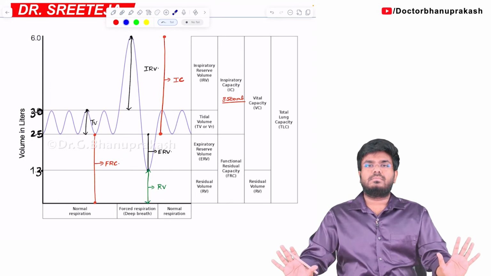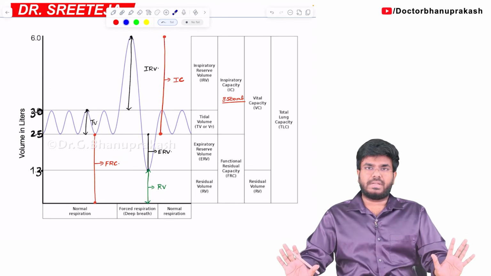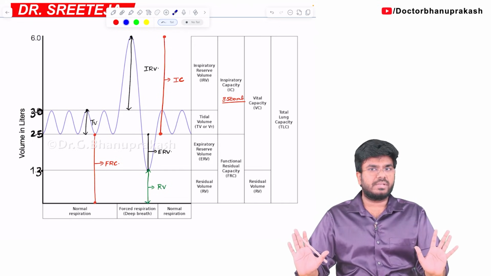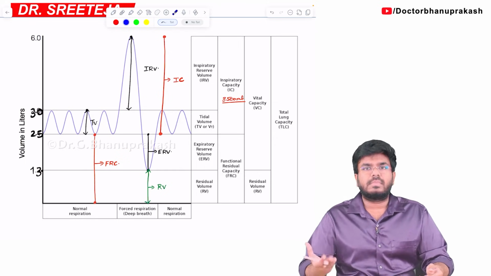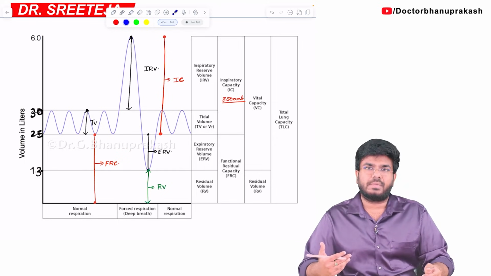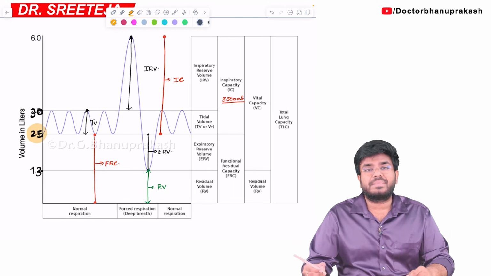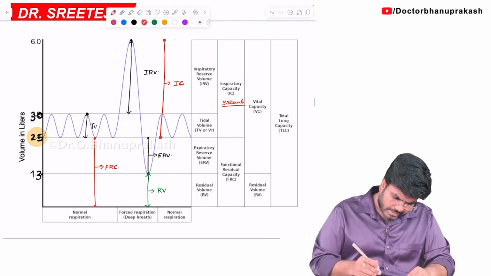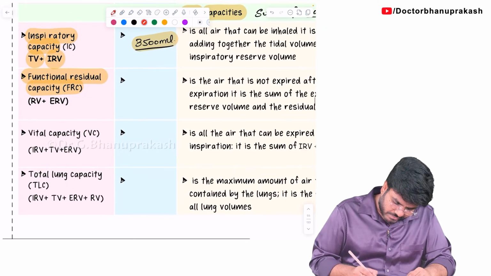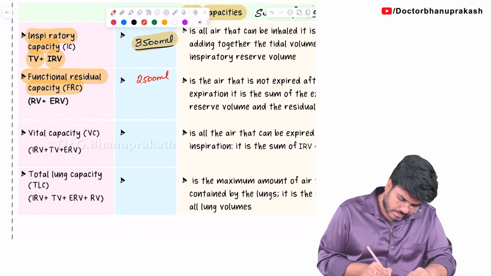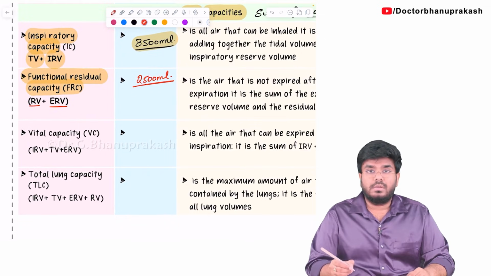During a normal state, I am at a resting position. I am not doing inspiration, I am not doing expiration, like this. Now tell me, how much air is there in my lungs? That is functional residual capacity, FRC. So functional residual capacity is the capacity at which the lungs are functioning. It is 2500, that is RV 1300 plus ERV 1200.